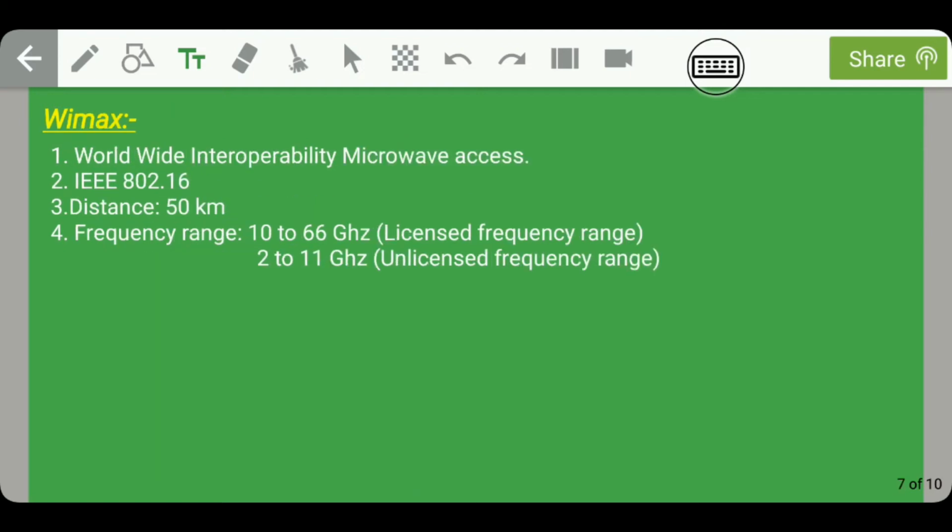Guys, coming to the next wireless technology, that is WiMAX. It stands for Worldwide Interoperability Microwave Access. So the IEEE standard for this WiMAX is 802.16, whereas for Bluetooth it was 802.15 and for Wi-Fi it was 802.11. Now the distance covered by this WiMAX is 50 km and the frequency range in case of licensed WiMAX is 10 to 66 GHz, whereas in case of unlicensed WiMAX, the frequency range offered is 2 to 11 GHz.